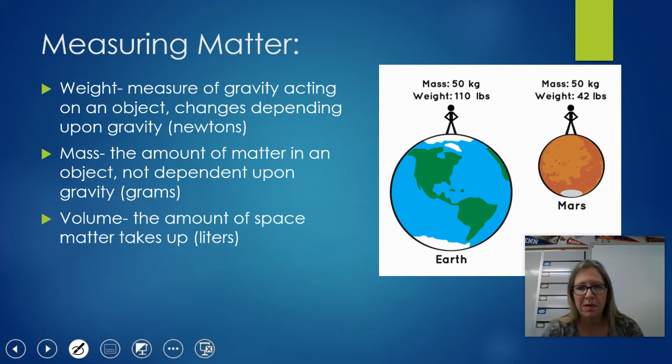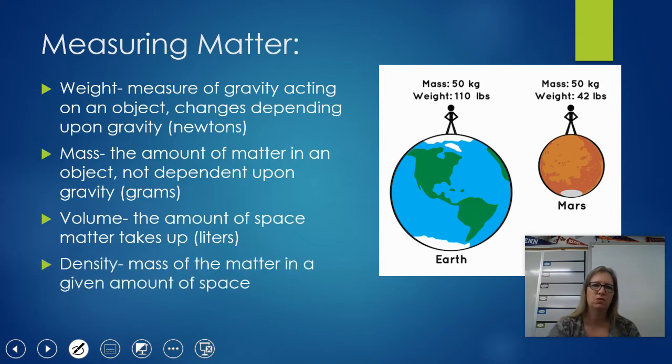Volume is the amount of space something takes up. Remember, in order for something to be considered matter, it has to take up space and it has to have mass. Those two things are what we look at to consider something matter, and everything around us is made up of matter. So the capacity of something, the volume of something, is measured in liters or kiloliters or milliliters in the metric system. And then we put those two together in a formula to measure density, and that's the mass of something in a given amount of space.